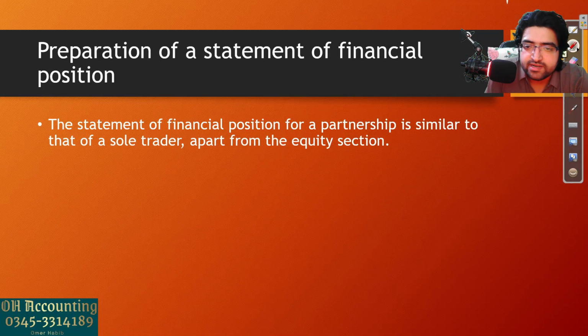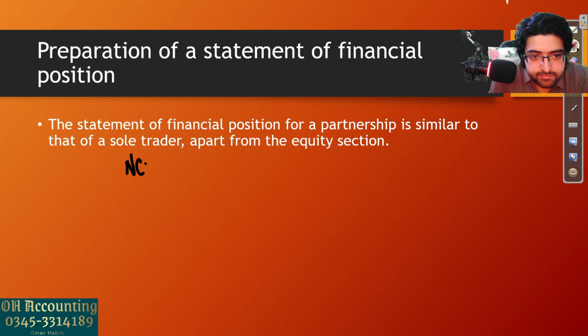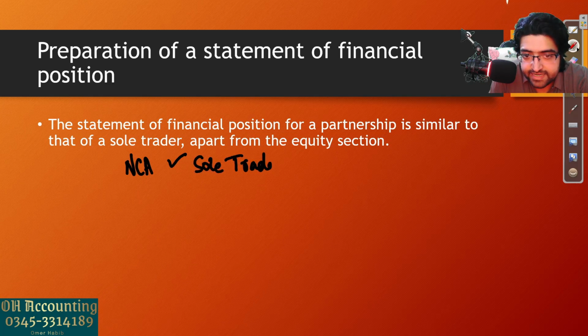As I have told you earlier, the non-current asset section is exactly the same as sole trader, and I've covered that in detail in chapter number 15, so go through that if you still don't know. Then the current asset section is also the same as sole trader.